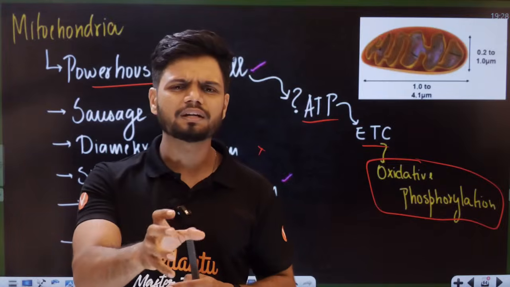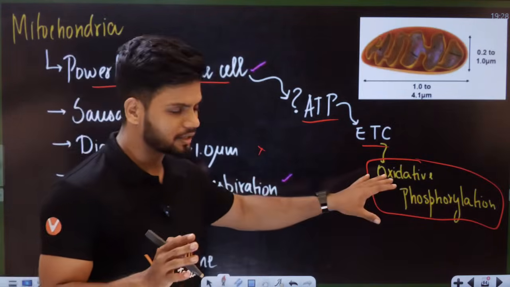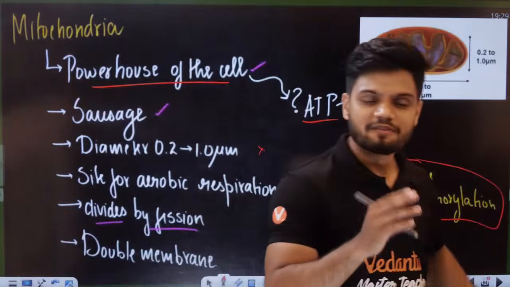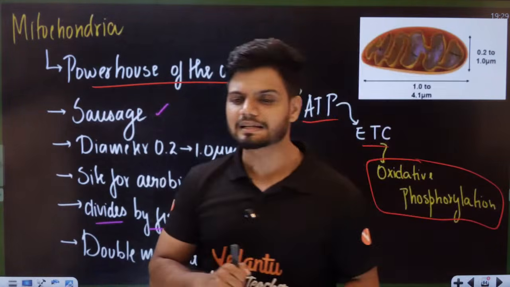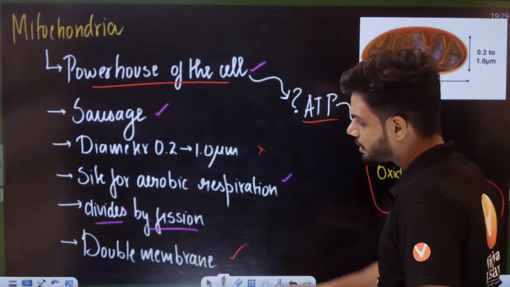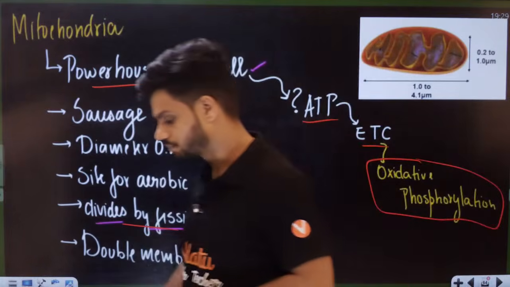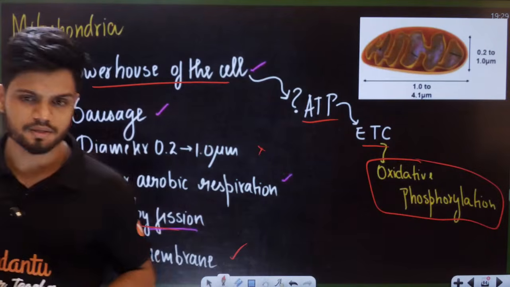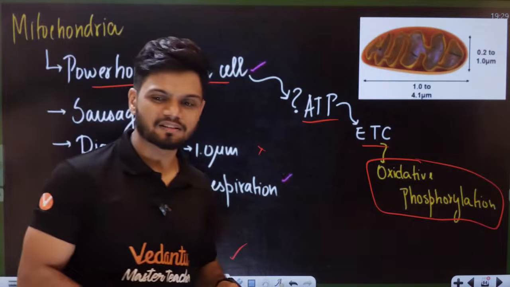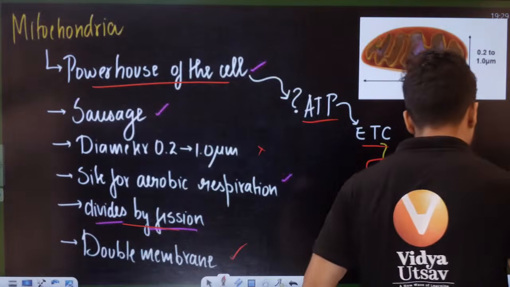But where do you think glycolysis happens then? If glycolysis does not happen here in your sausage, where do you think it happens? Now, students, it is a complete double membrane structure. It divides by fission. Anyone who can tell me where the entire glycolysis takes place? Cytoplasm. Easy. Cytoplasm, students.